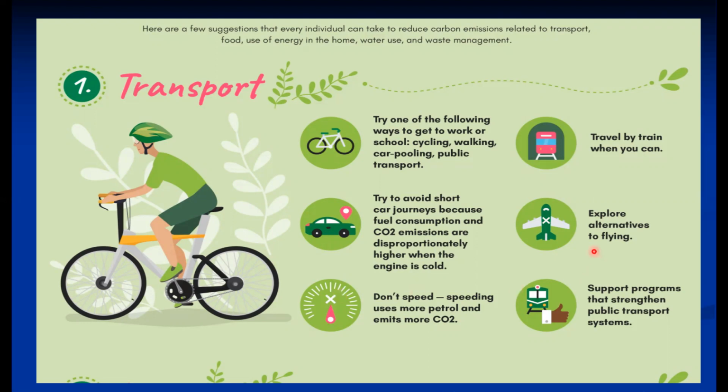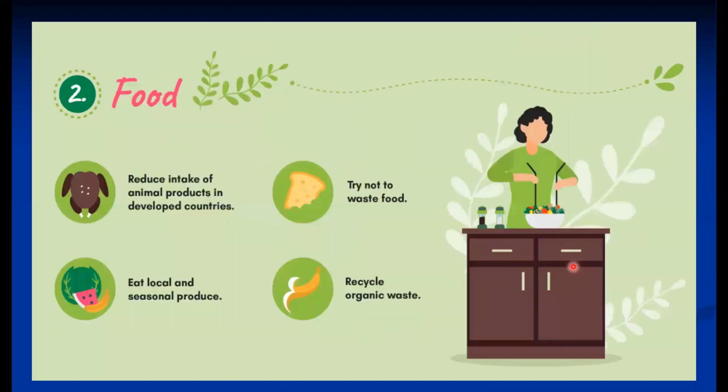Travel by train when you can. Explore alternatives to flying, because aeroplane emission is maximum amongst all traveling. Then support programs that strengthen the public transport systems. So this way, in transportation, we can control the carbon emission.